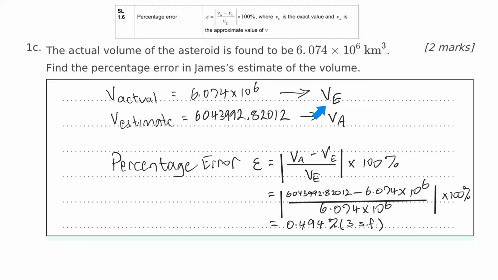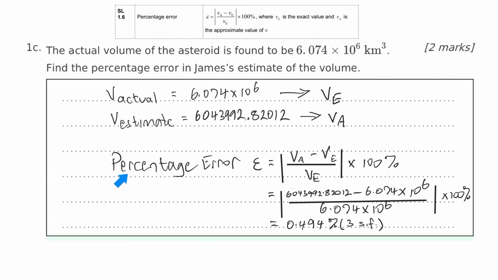So be very careful there because E means exact. So actual means exact in the formula. And estimate, there's the E, but it's actually VA. So be very careful with the way we use this. Make sure you always double check what the VE is and the VA is. What you'll find is in this formula, if you just keep in mind that the exact value, the true value, is always going to be on the bottom.